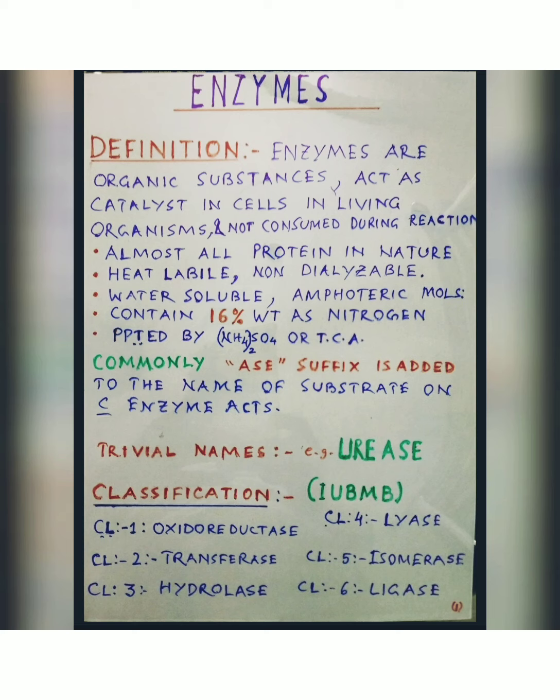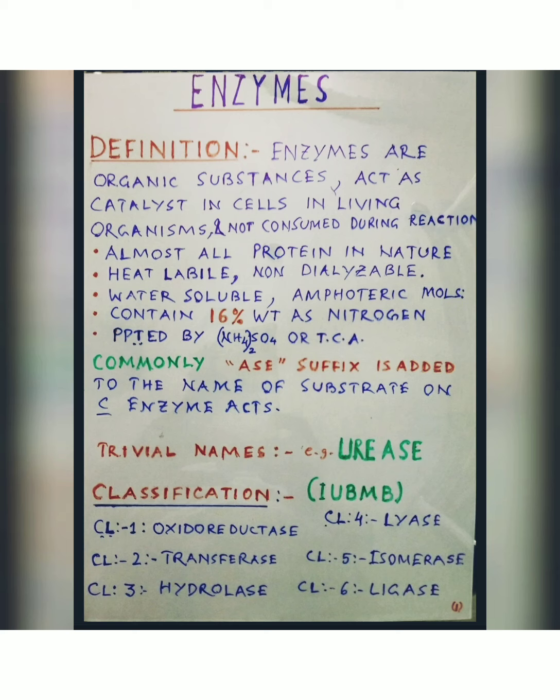If we tell it one by one, first, almost all are protein in nature, they are heat labile, non-dialyzable, they are water soluble amphoteric molecules, contain 16% weight as nitrogen and are precipitated by ammonium sulfate or TCA, that is trichloroacetic acid.